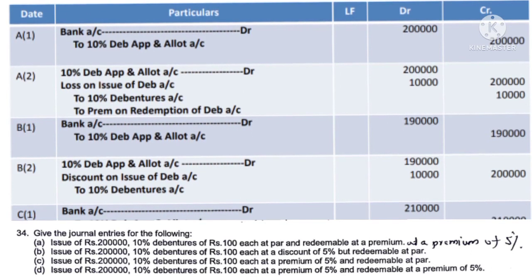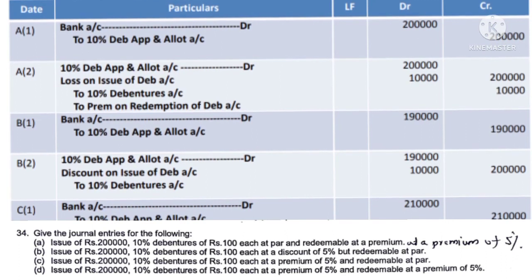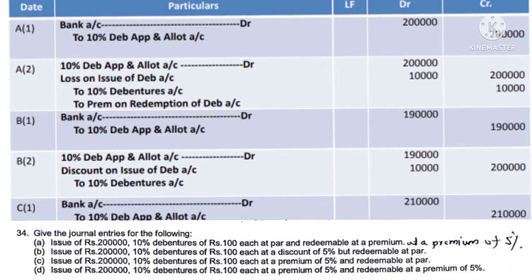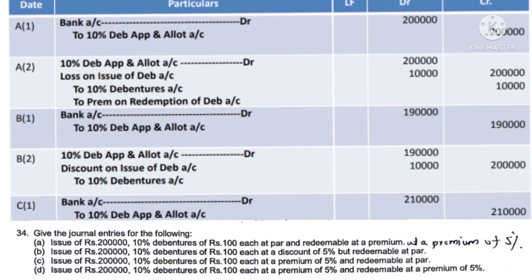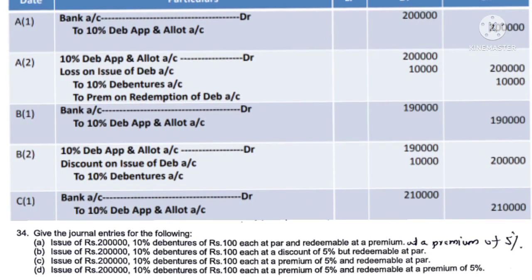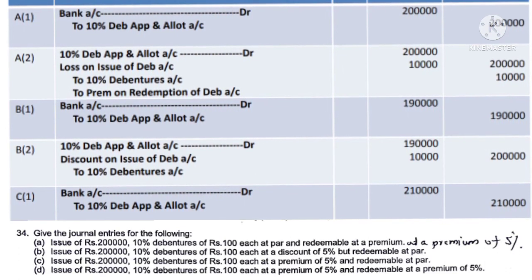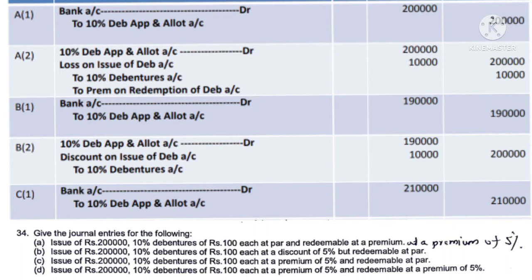and redeemed at premium. So here debentures are issued at par, but they are redeemed at a premium of 5%. So 2 journal entries have to be passed. Therefore I have written A into bracket 1 for receipt of the application and allotment money. The journal entry is bank account debit to 10% debenture application and allotment account 2 lakh. Then it has to be transferred. So the entry for the transfer is number 2.